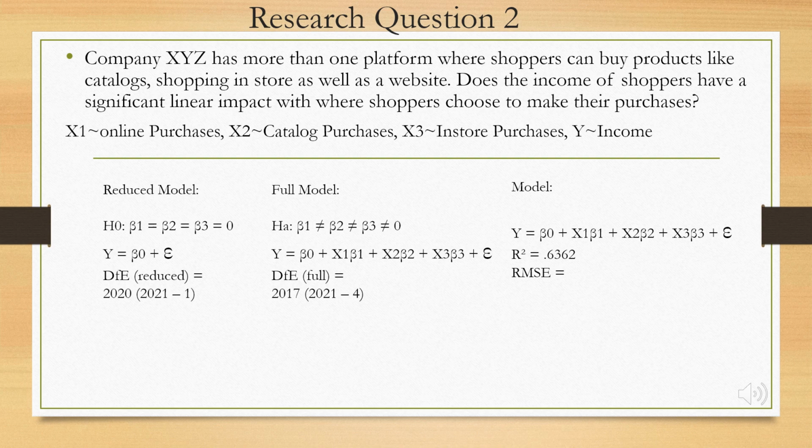Question 2 entails: does income of each customer have any significant linear impact on where they do their shopping? X1 is going to be our website, X2 is going to be the catalogs, and X3 is going to be our in-store purchases. As you can see, we formulated these into our reduced model, full model, and summary model, having an R square of 0.362. As we move forward, we're going to begin the diagnostics of this question.